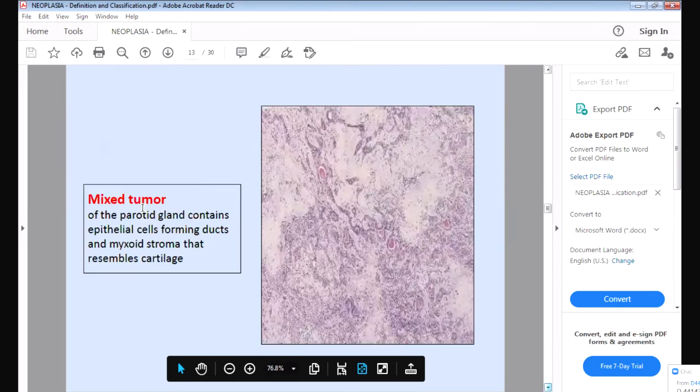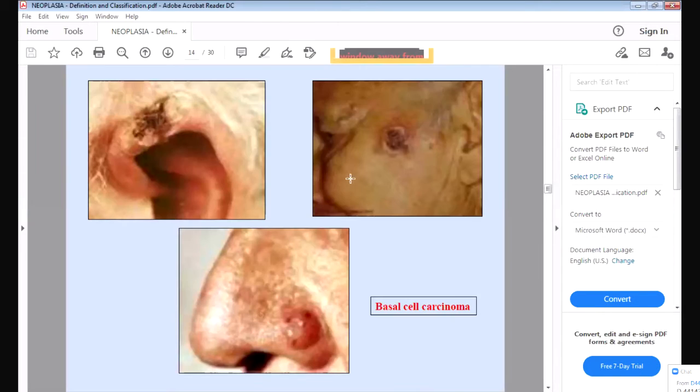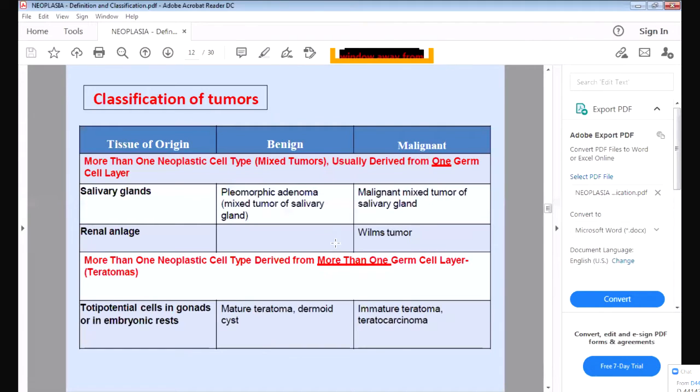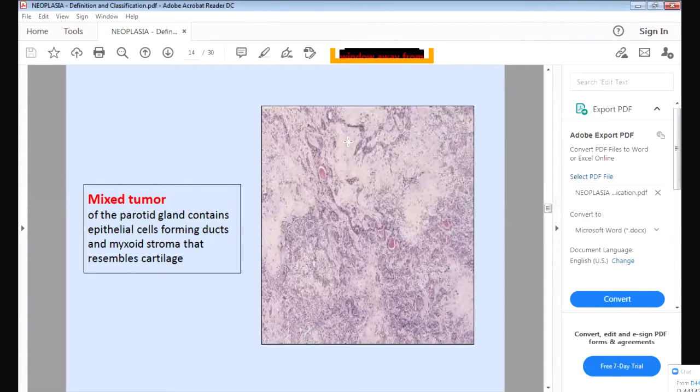Okay, so here you can see this is a mixed tumor. Here you can see the salivary gland, where you will not see one type of cell. Now see here, squamous cell: you will see only one type of cell. Squamous cells are proliferating. No other type of cells are there, only squamous cells. But here you will see two types of cells. The epithelial cells are there and the fibrous cells are also there. So this is the stroma. The dark blue cells are the epithelial cells, and the pink and light color is the stroma, that is the fibroma cells. So there are two types of cells, and this is called a mixed tumor.